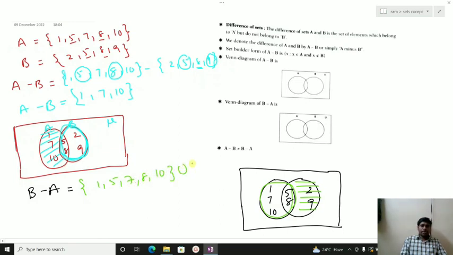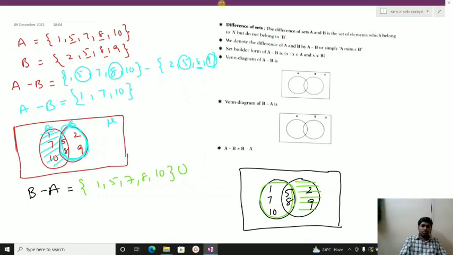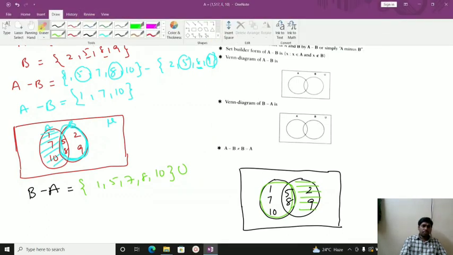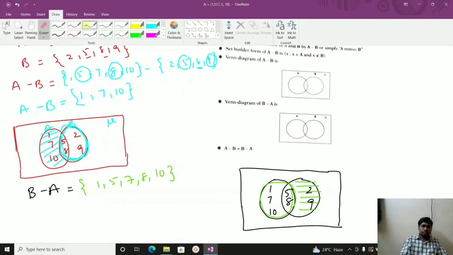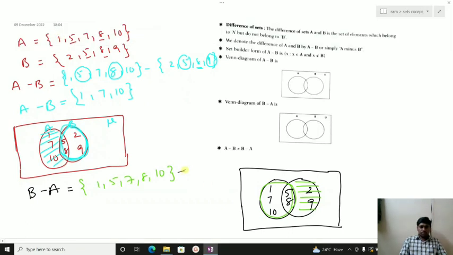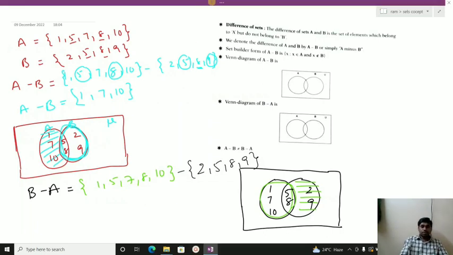Next, we have to go with the minus here. So minus is simply 2, 5, 8 and as well as 9. Sorry, I made it reverse.